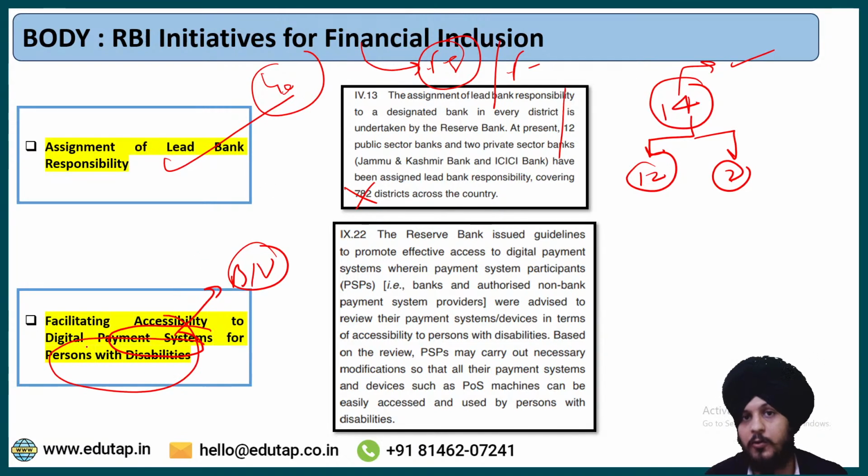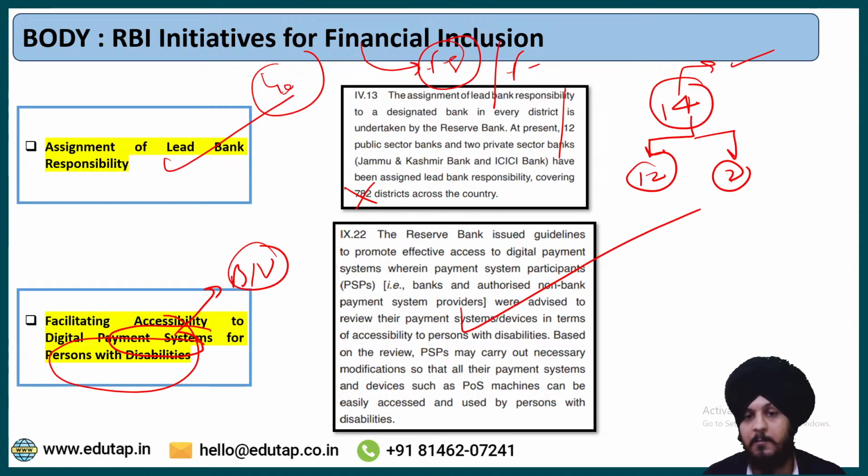We cannot afford to ignore them because they need to be provided certain privileges and mechanisms so that they can have access to financial services in an equal manner as well as in terms of equity. Both equity and equality have to be maintained, and that is why RBI advised the banks to do that.